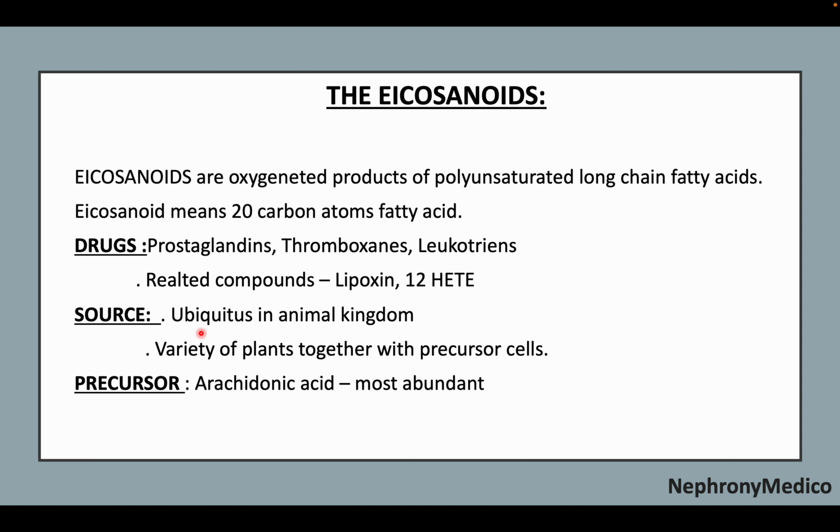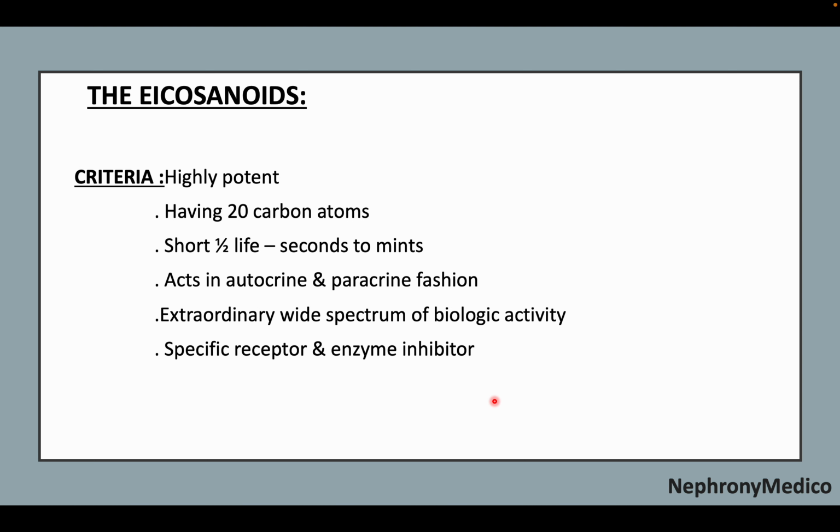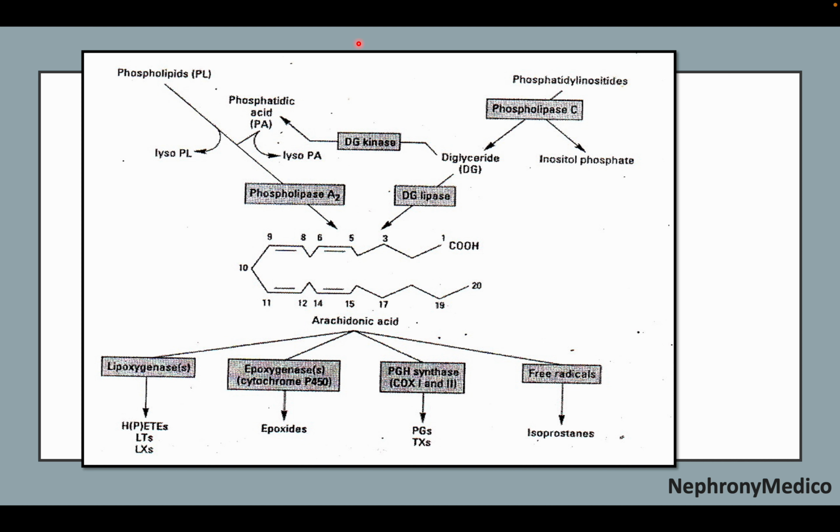The source is ubiquitous in the animal kingdom and a variety of plants, together with precursor cells. The precursor is arachidonic acid, which is most abundant. Now, it is highly potent, has 20 carbon atoms, and acts in an autocrine and paracrine fashion, with an extraordinary wide spectrum of biologic activity and specific receptors and enzyme inhibitors. Now, this is a picture showing different eicosanoids and different actions.